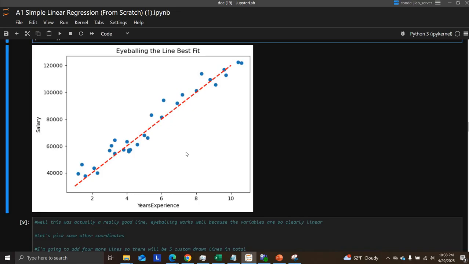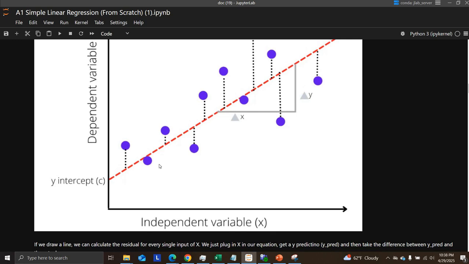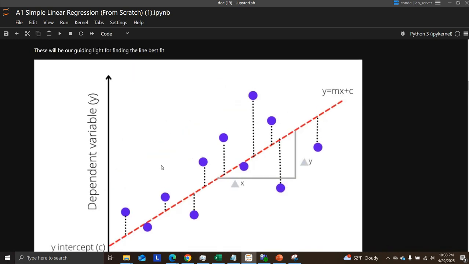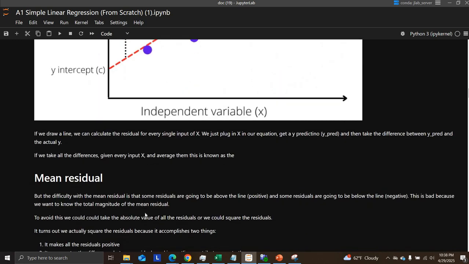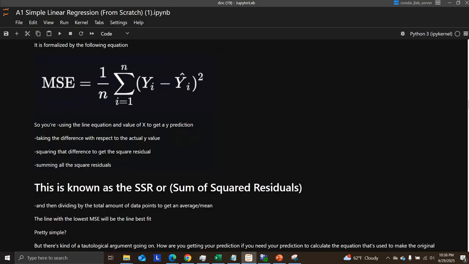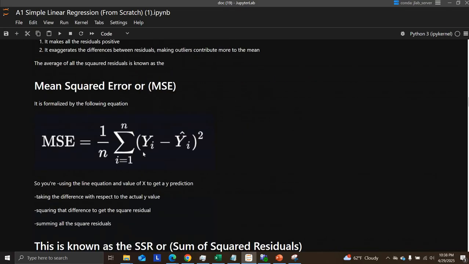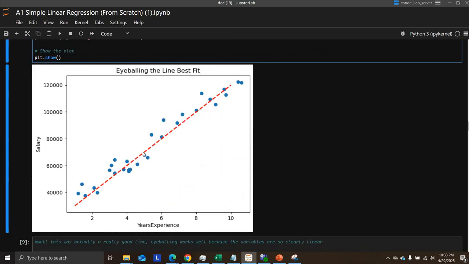You could use MAE, where instead of taking the squared residuals, you take the absolute values of these residuals. So in this formula, instead of a square, you could just have an absolute value. You can do that. But again, the overwhelmingly popular one is going to be the MSE, the mean squared error.